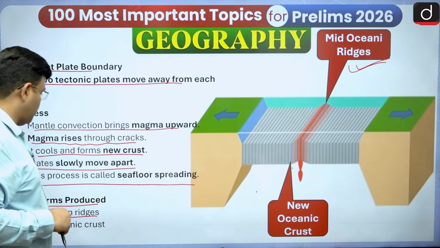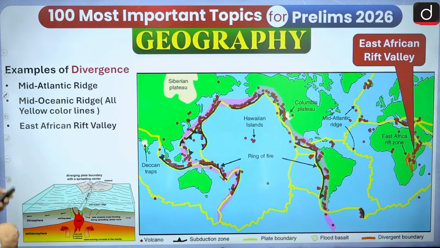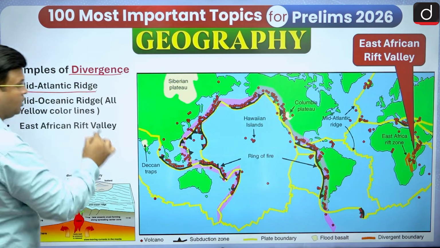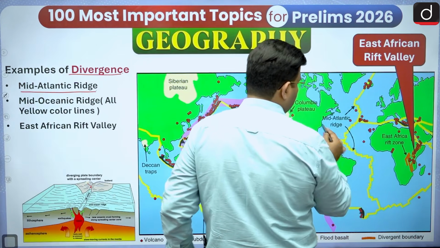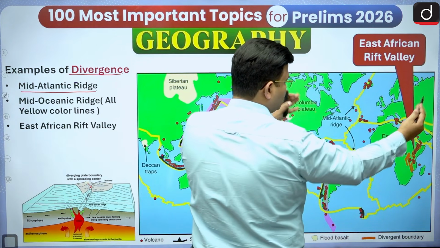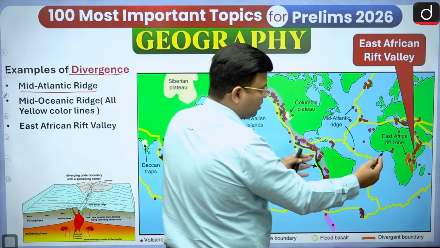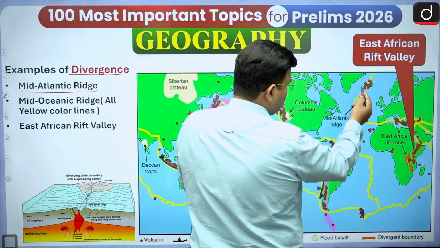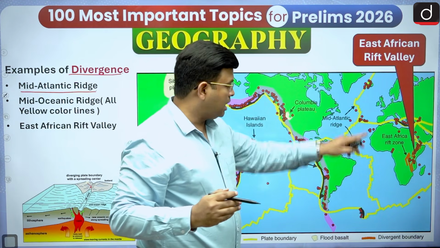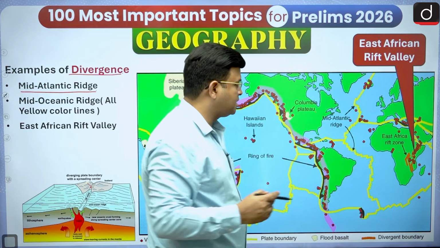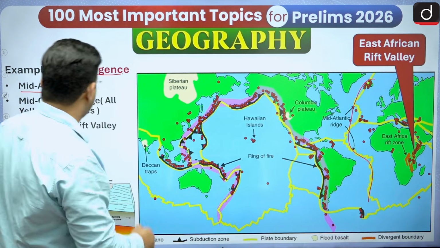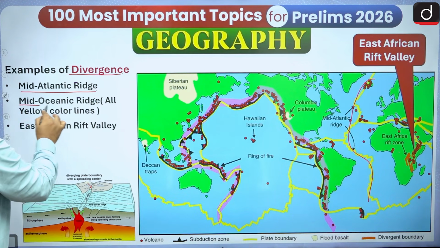So here we have seen this, and here are some examples of divergence. The mid-Atlantic ridge: earlier the North American and Eurasian plates were together, thereafter they keep on diverging away. The South American and African plates were together, thereafter they keep on diverging. In the middle of the Atlantic Ocean, new ocean crust keeps on forming, and in the middle it has an S shape. This is the S-shaped mid-Atlantic ridge, which is a mid-oceanic ridge.